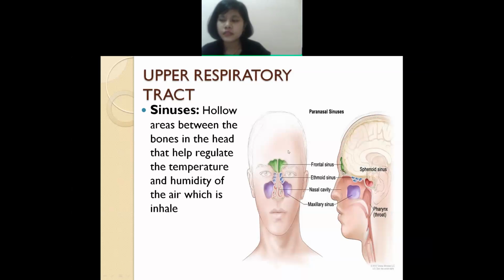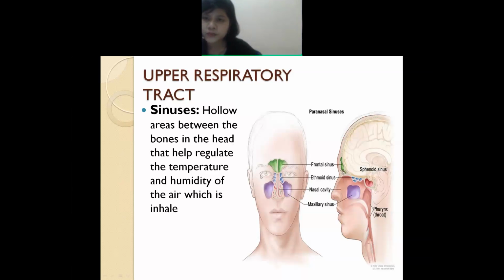Sinuses. Next is sinuses. So in the sinuses, what will you see? You will see that there are hollow areas between the bones in your head. Okay, all these are known as sinuses.